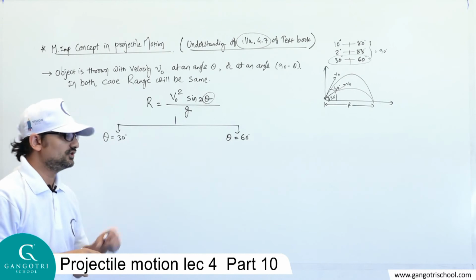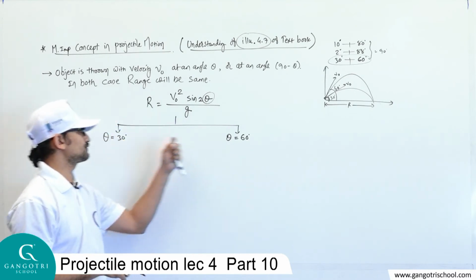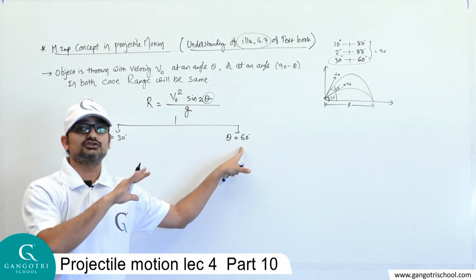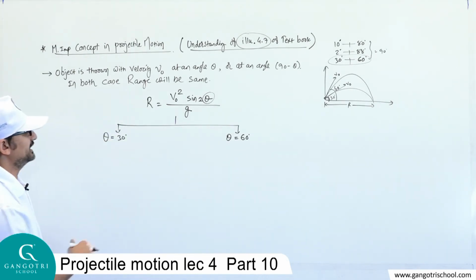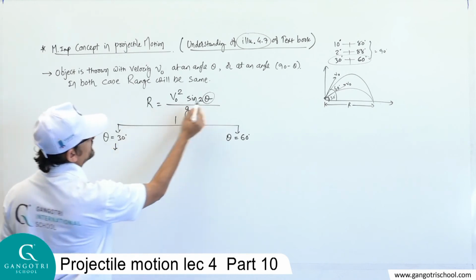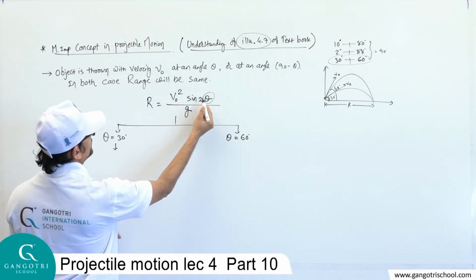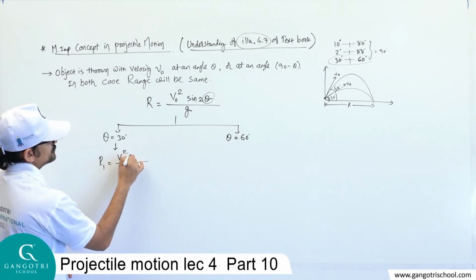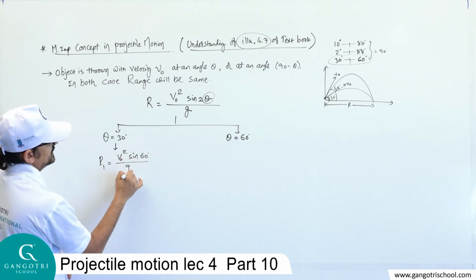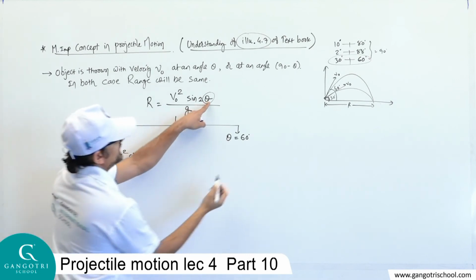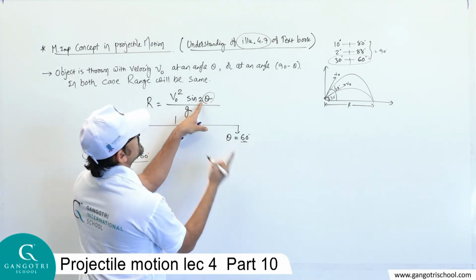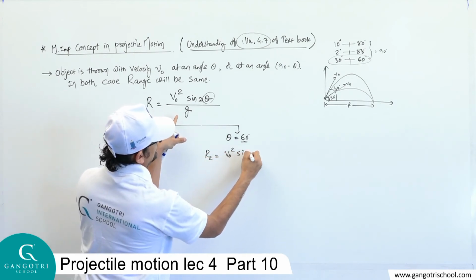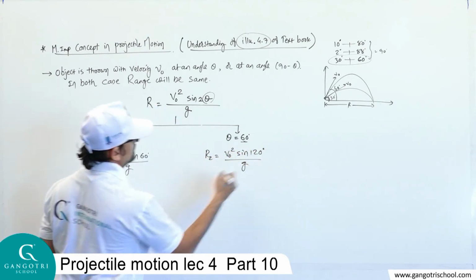We would like to prove that if you throw the object at this angle or at this angle, in both cases range will be same. So if you put theta equals 30, 2 times 30 is 60. So the formula of range R1 is v0 square sine 60 degree upon g. Now I'll put theta equals 60 degree. 2 times 60 is 120. So the range will be v0 square sine 120 degree upon g.